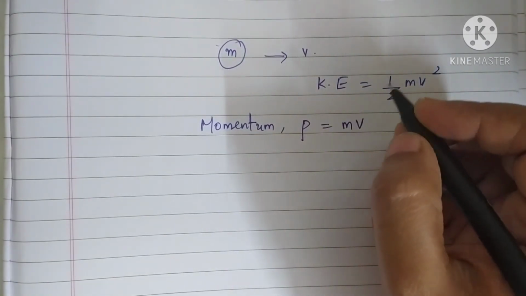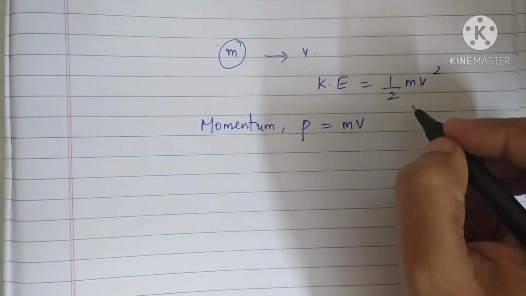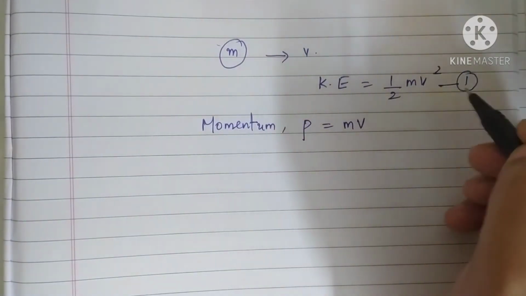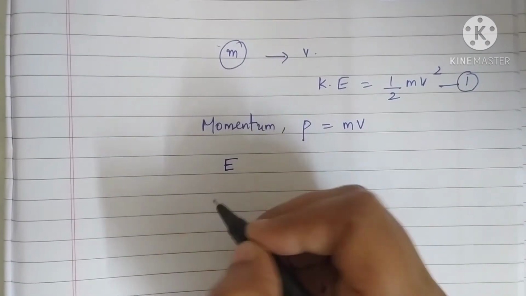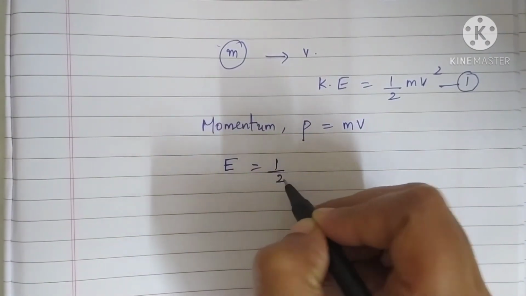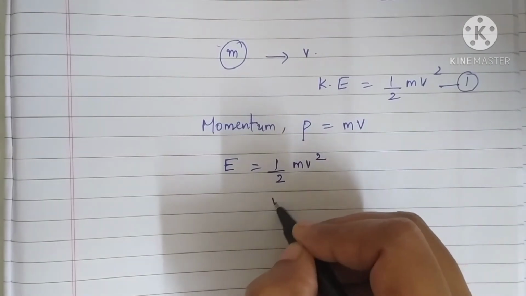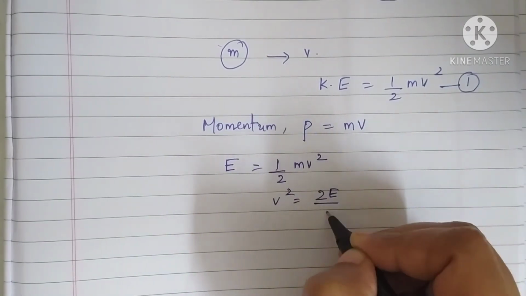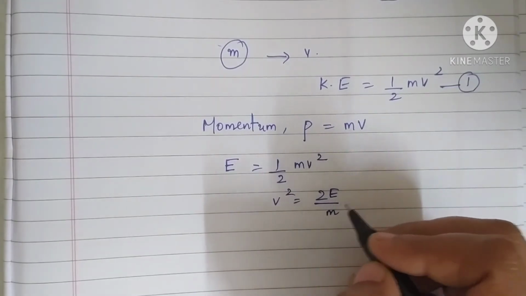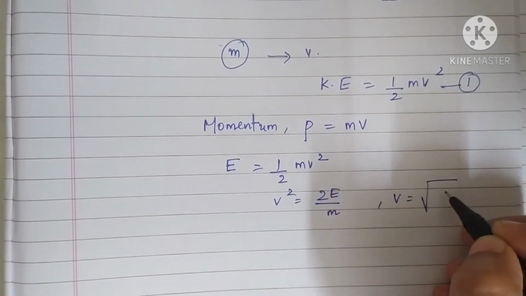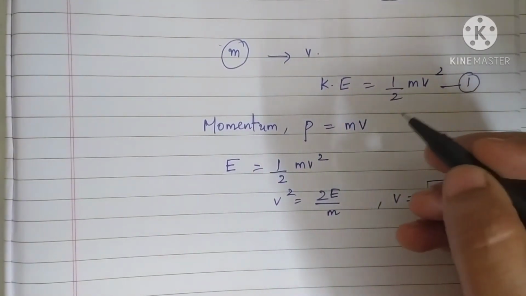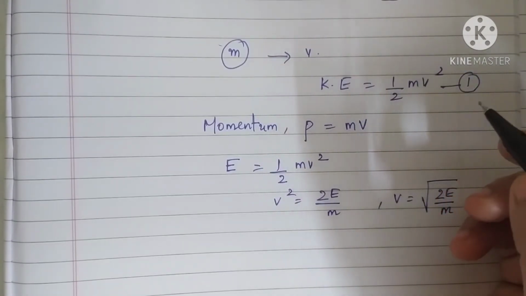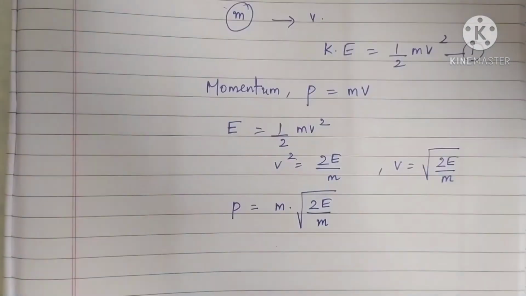Okay. Now here you can find one expression, that is from this equation. This equation, let it be 1. You can write like this, that is kinetic energy can be written as E or K you can use. So E is equal to half mv squared, or v squared is equal to 2E by m. So what is v? Yes, v is root 2E by m. Right? Now substituting the value here, how can you find momentum? As it is, p is equal to m into root 2E by m.